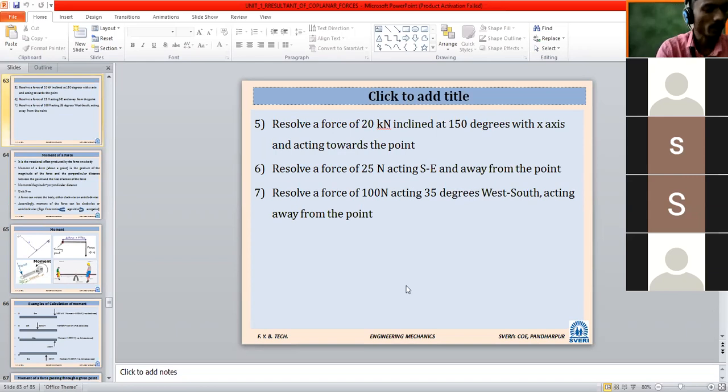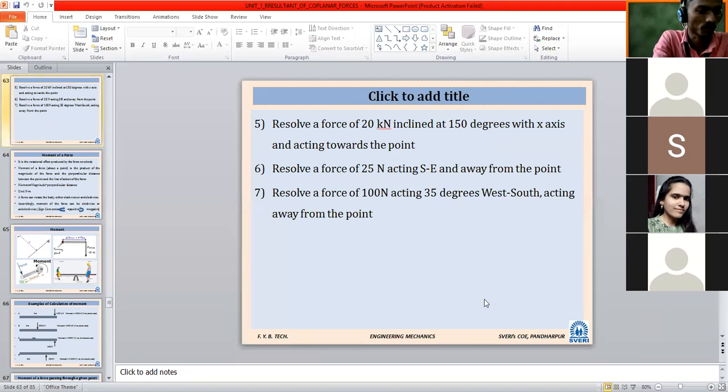Okay, what about Fy? 10 kilonewton is the correct answer. Is it positive or negative, or what arrow have you shown for upward or downward for the Y component? Downward. Very good. A downward arrow will come. For the 5th problem, it is as simple as this.